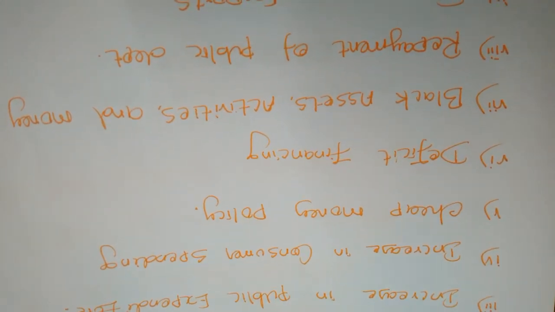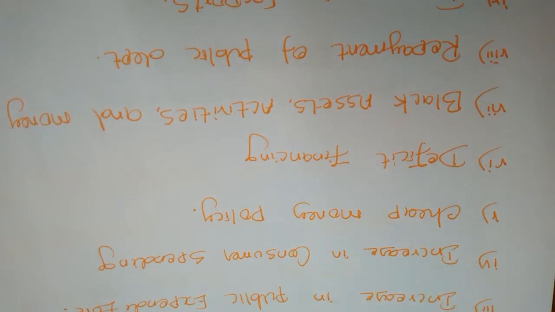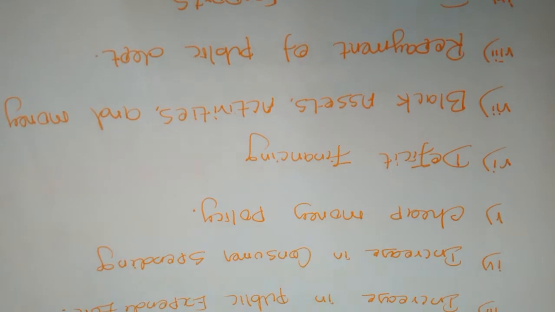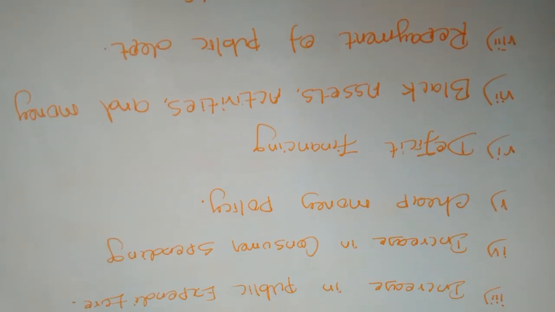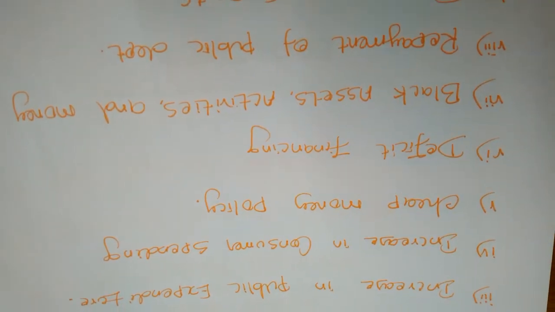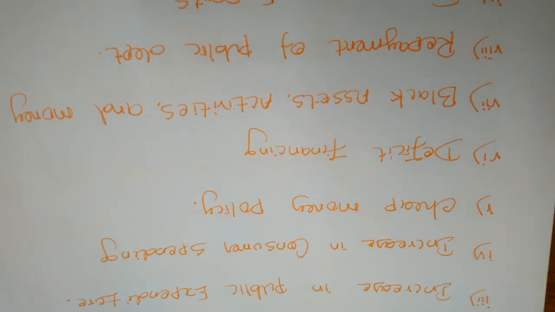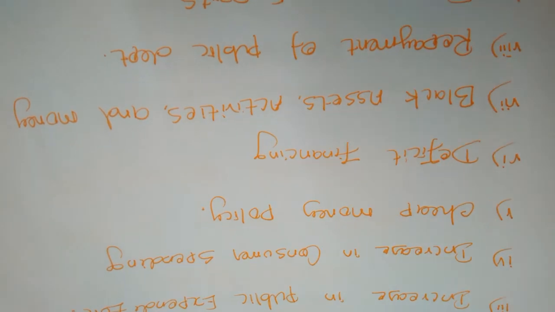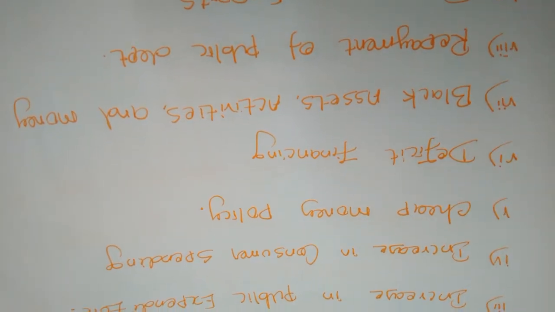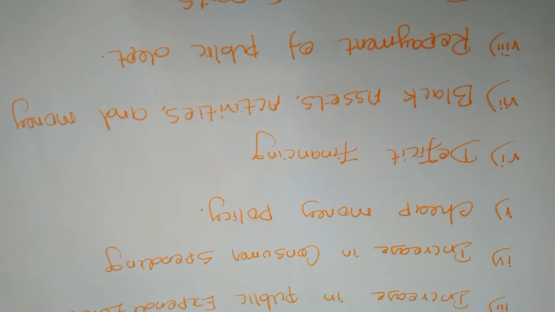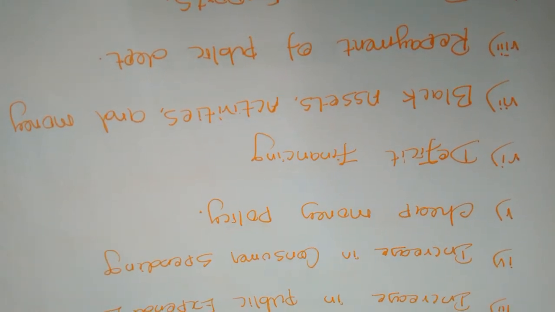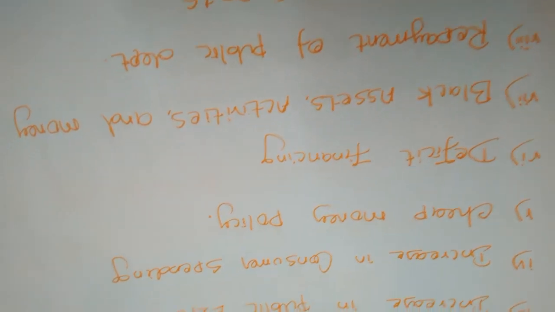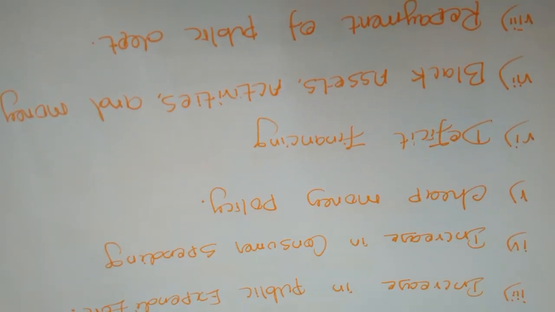All the entrepreneurs and consumers are able to borrow money at a low rate of interest. When they have the capacity to borrow money from financial institutions, the entrepreneurs will increase their productive capacity, and at the same time the consumers will increase their consumption. So cheap money also brings inflation situations, right?